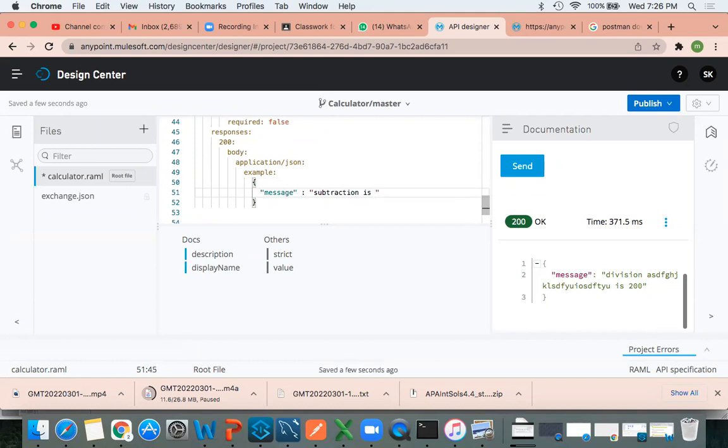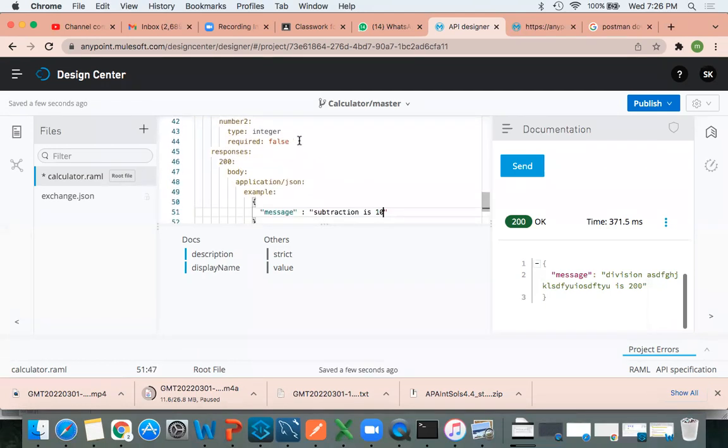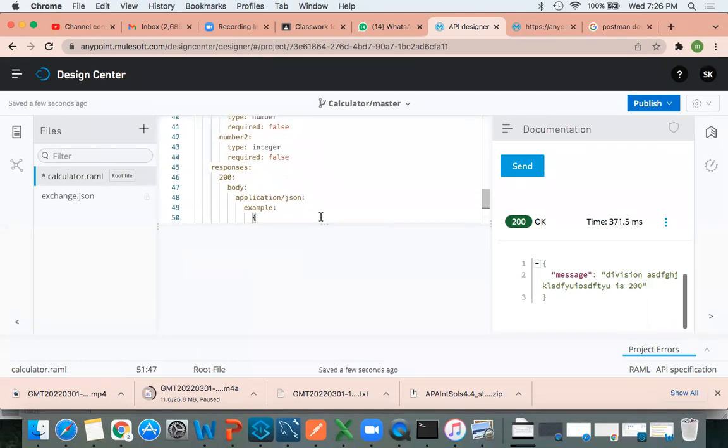In subtraction, for number1 the type is number and for number2 it is integer. No problem, sir. Anything you want to know the difference, that's why I gave it.